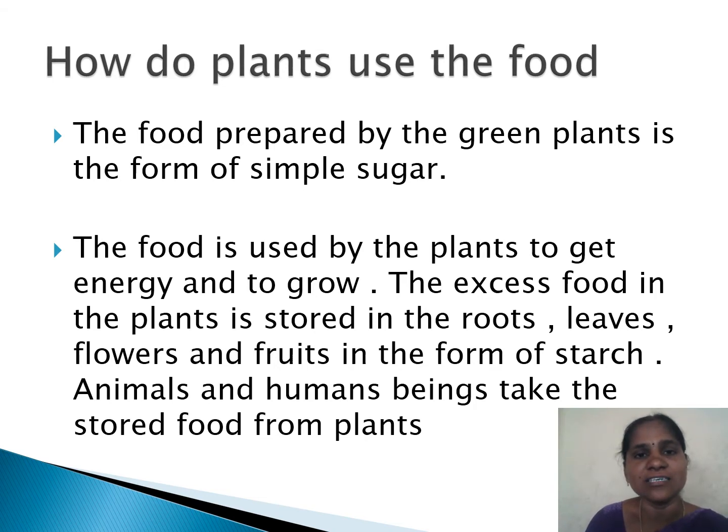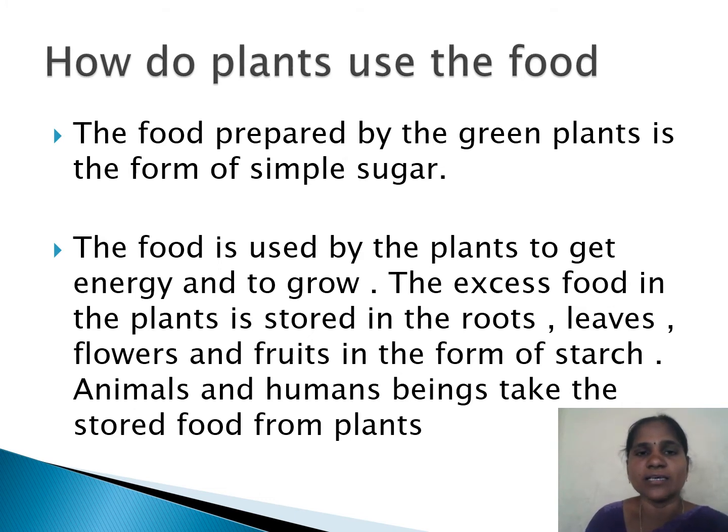What are we eating? We eat carrots, which are roots. The excess food is stored in the root. We also eat different green leaves, so starch is stored in those leaves. Even the cauliflower we eat is a flower, so that food is stored as starch in flowers.